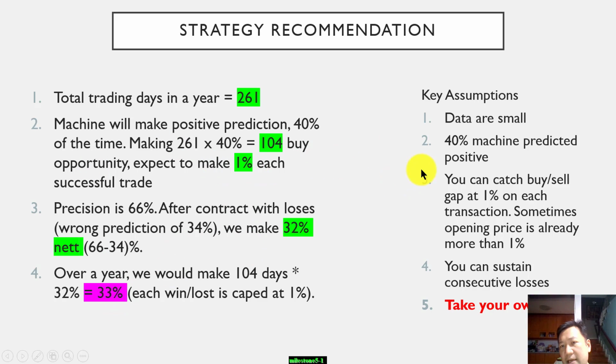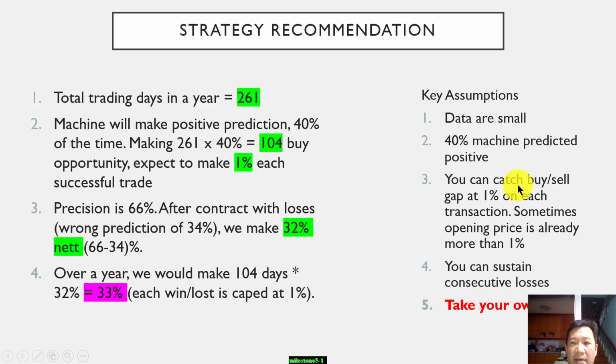But of course, there are a few key catches here. Number one is the data is small. For AirAsia, we only have 2 months of data, and based on this small data, we only see that 40% of the time the machine managed to predict positive.